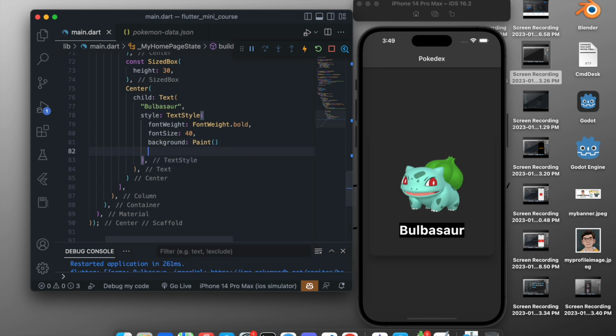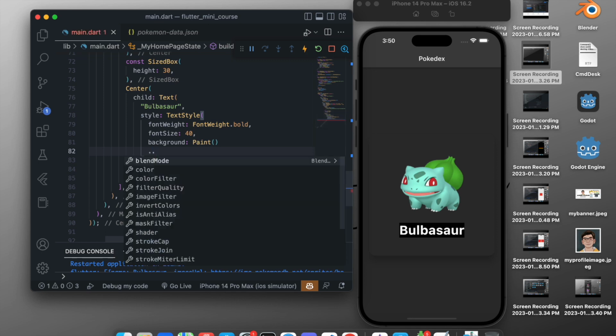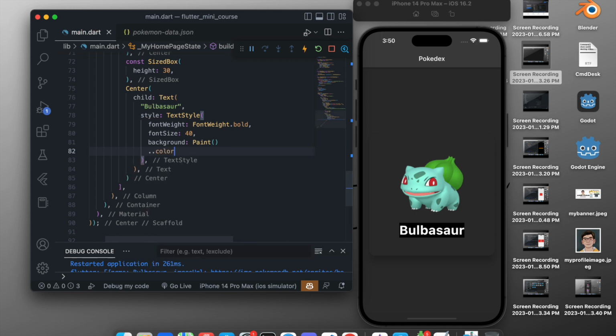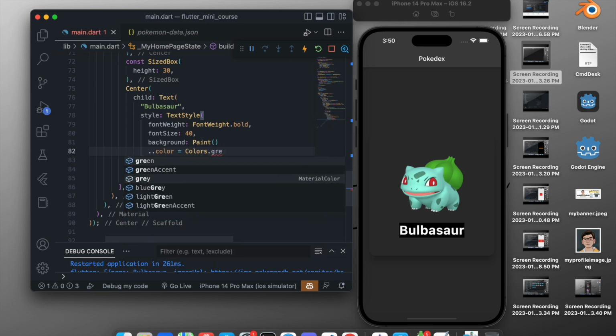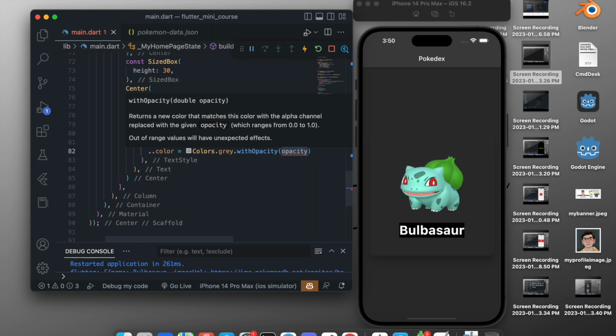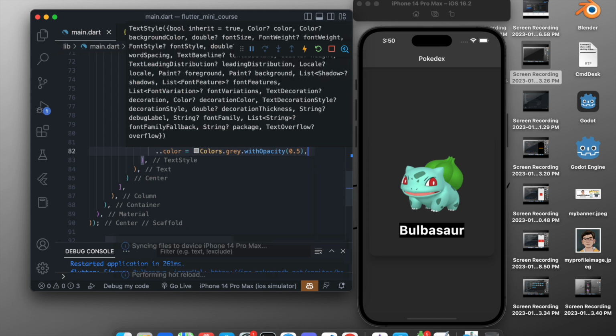So to paint from the Paint widget, you need to add double dots right here, and here you can access all the properties of the paint. So now we want to paint it a color of gray. So color, and set it to Colors.gray like this, and with opacity, so we don't want it to be a dark gray, so we want to change its opacity. So Colors.gray.withOpacity, and the opacity should be 0.5. So it is okay, this looks perfect, the color is perfect.